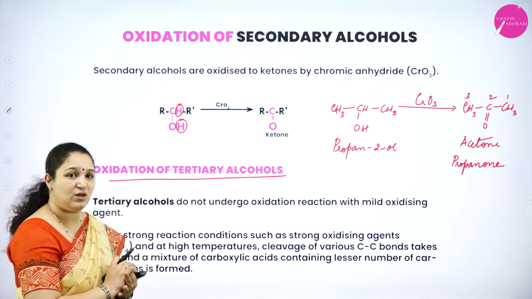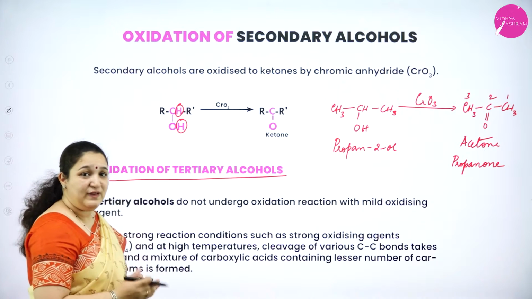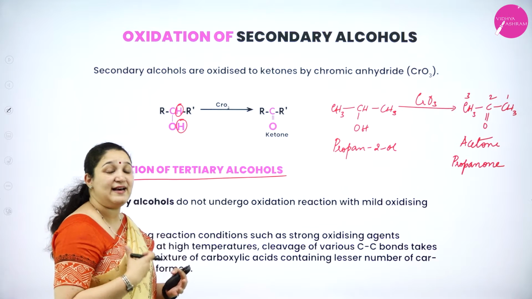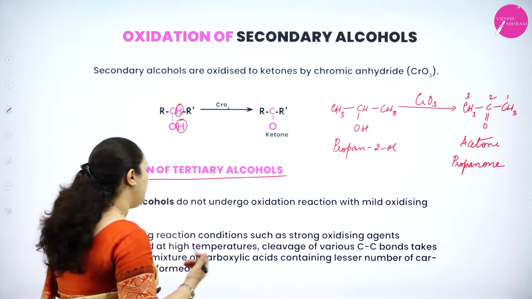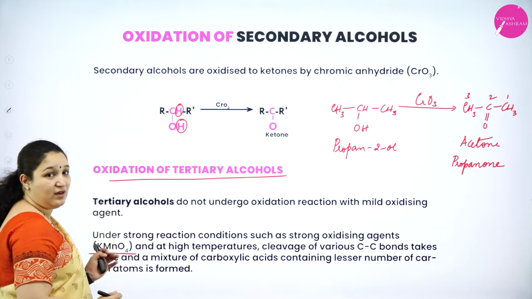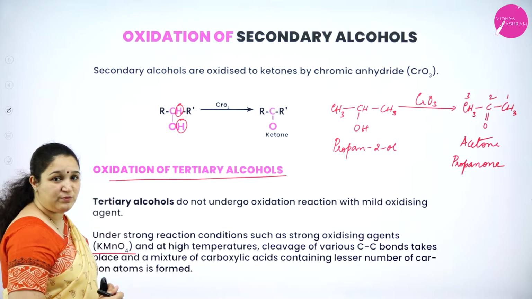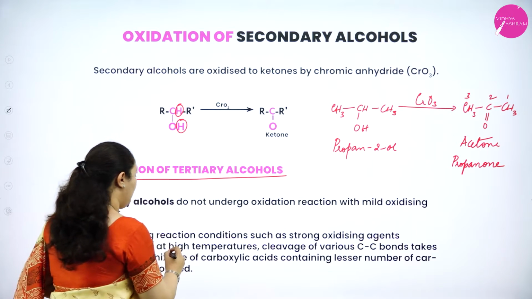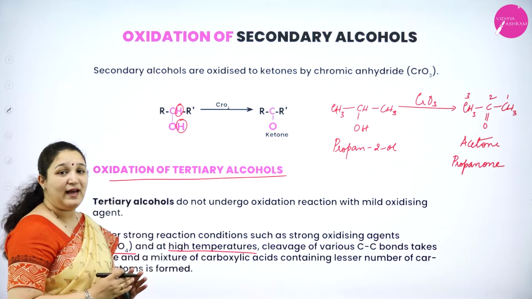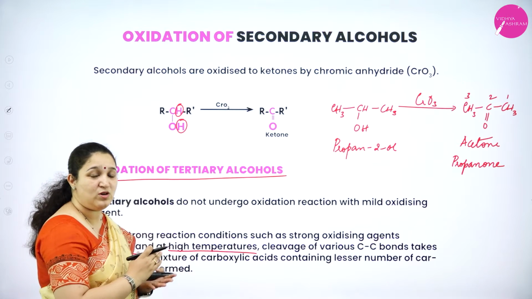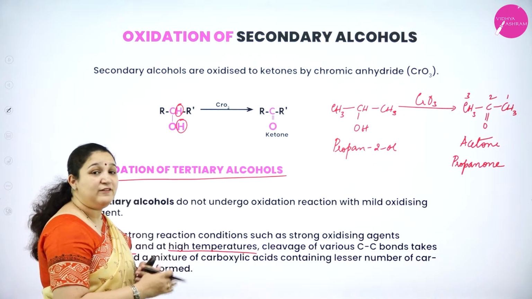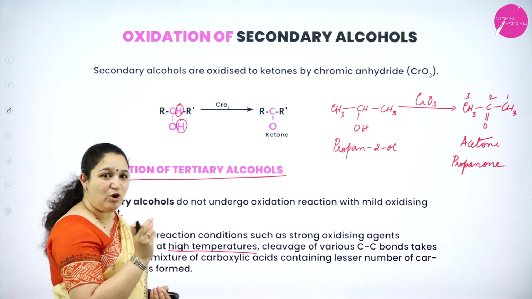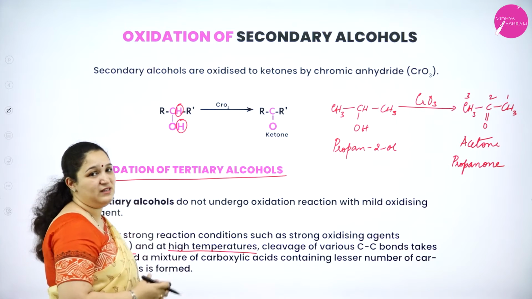If it has to undergo oxidation, we require a strong oxidizing agent like KMnO4, acidified potassium dichromate or alkaline KMnO4, and also drastic conditions so that various carbon-carbon single bonds are broken and it will form different carboxylic acids with a lesser number of carbon atoms compared to the parent chain.